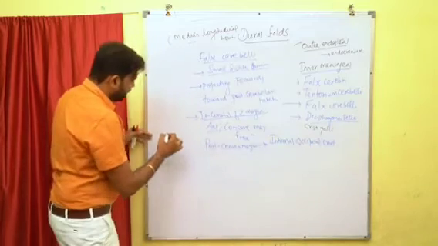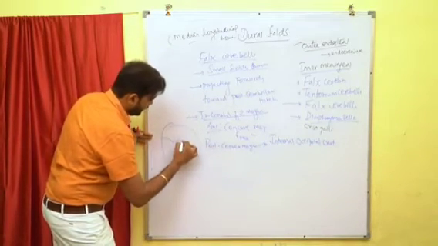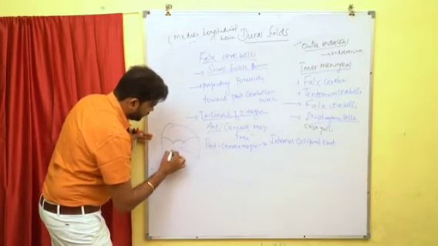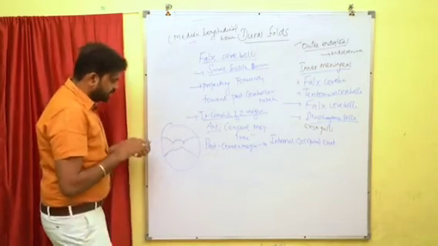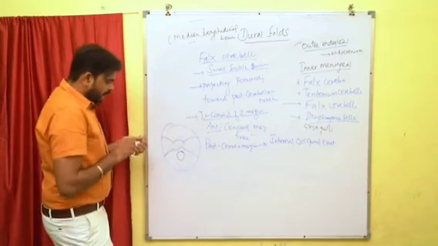If you see, this is the cranial fossa now. This is the middle cranial fossa. And in the posterior cranial fossa, you can see one important foramen. That foramen is called the foramen magnum.